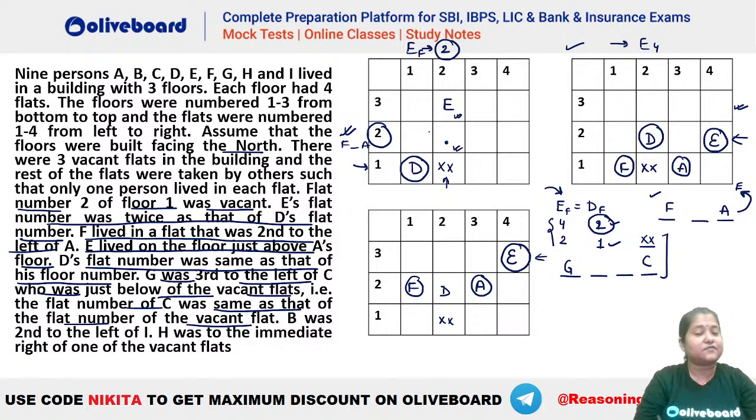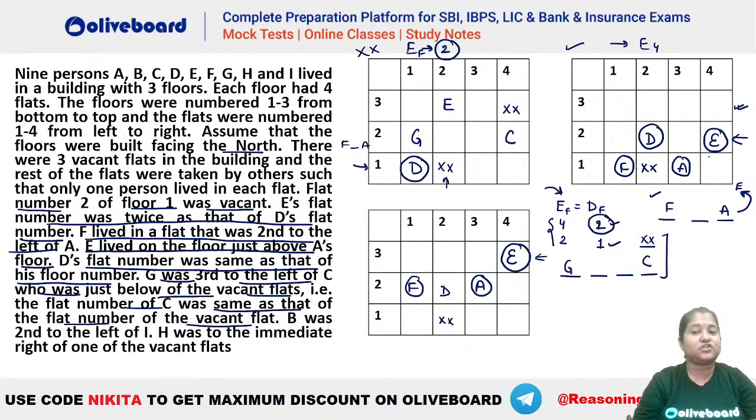In the first case, where should we have your G and C? You can see the only possibility will be G and C like this. And C is immediately below a vacant flat, right? That is the only possibility to place your G and C here. But the problem with this one will be now, we had to place your F and A in this one. And now we cannot place your F and A here such that F is second to the left of A. That means this first case now becomes invalid. Right? It has become invalid. That means now we are left with the two cases here.